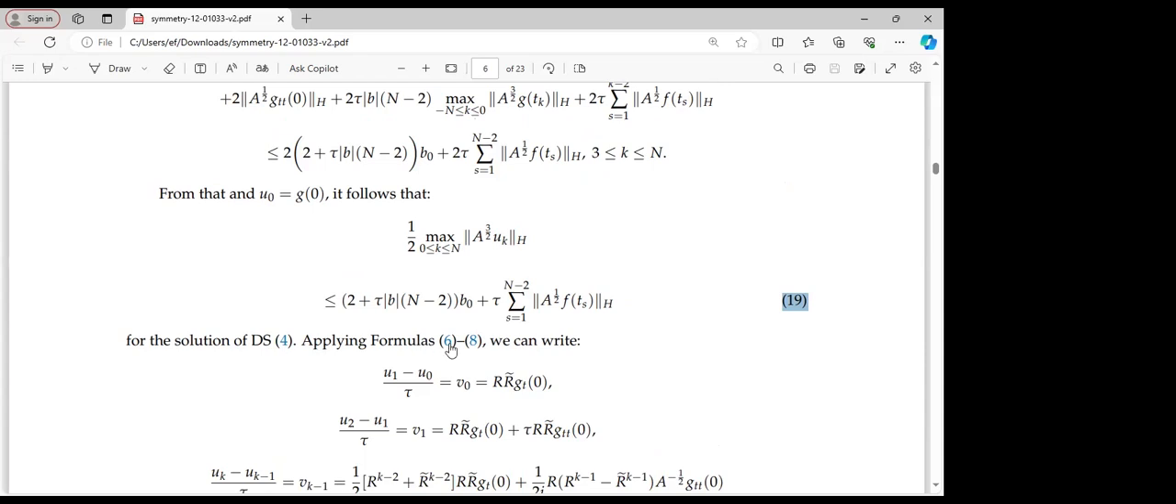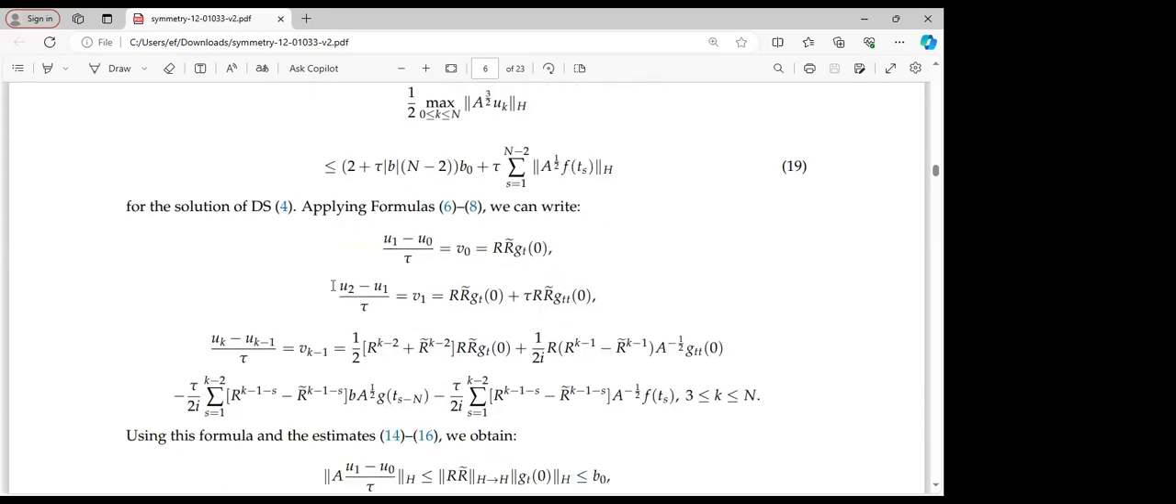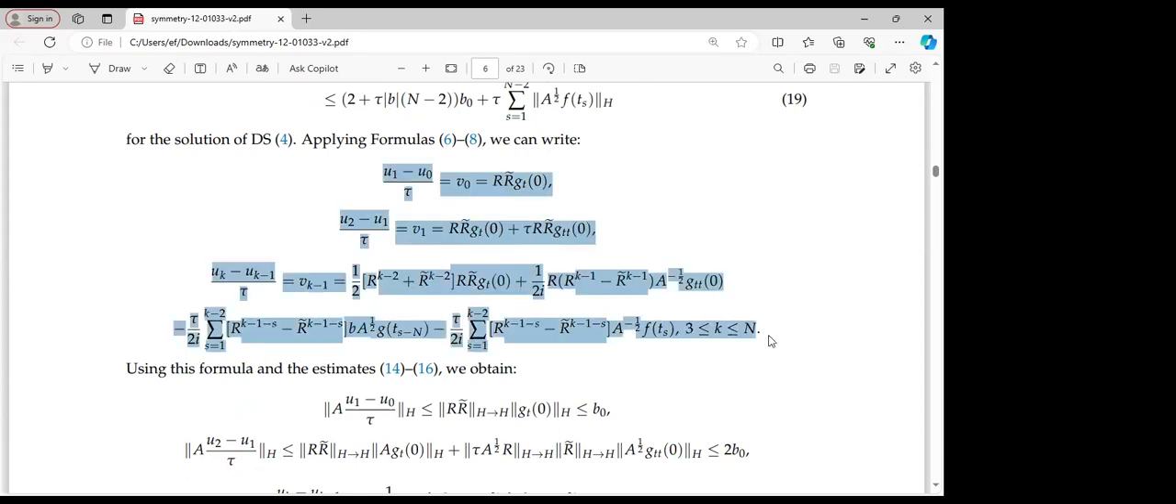Applying formulas 6, 7, and 8, we can now write V naught as the following. If we simplify, we will see that it gives us the right-hand side of this equation. Similarly, for V1, we will have the following. And for V_{k-1}, also if we simplify, we will be able to have the following equations.